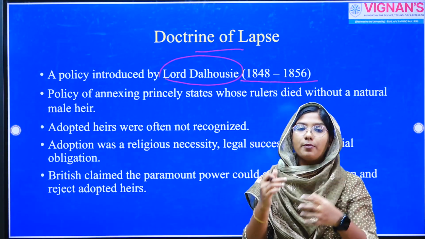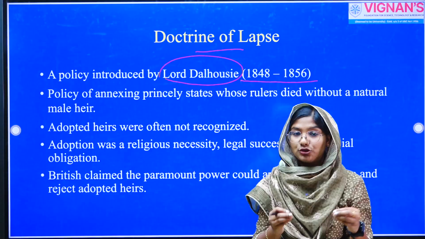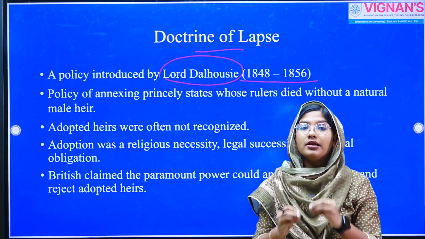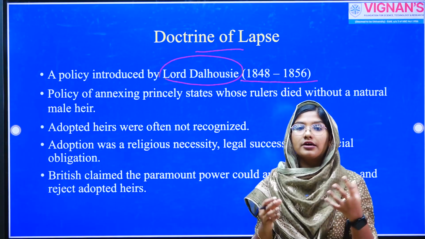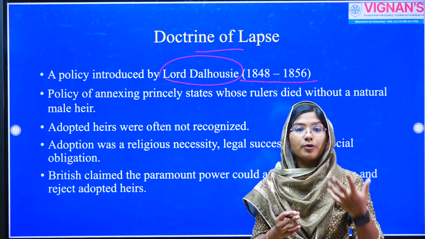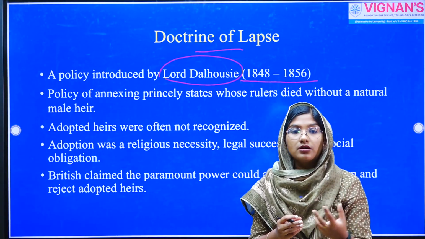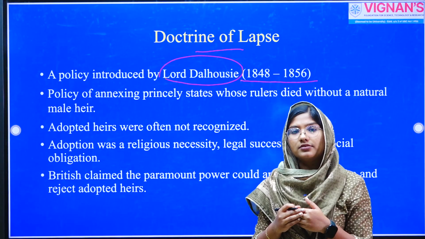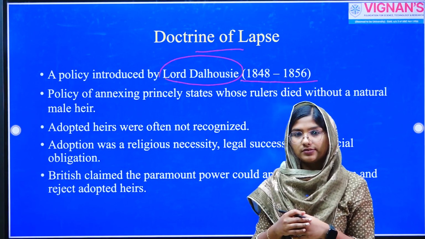If a king adopted a son, because he didn't have a natural heir or a biological heir, this adopted son would have equal legal rights as well as religious rights over this particular kingdom. He would inherit the property, he could perform the funeral rites, etc. Which means he has equal legal as well as religious rights, just like a biological son.